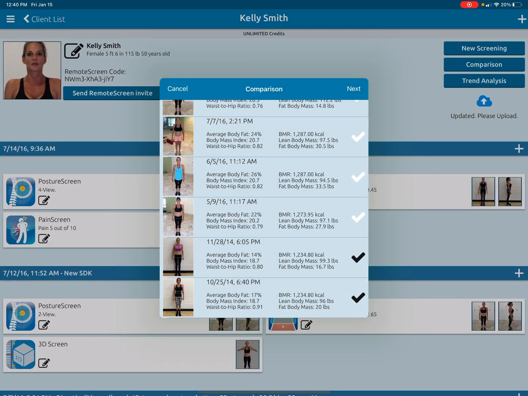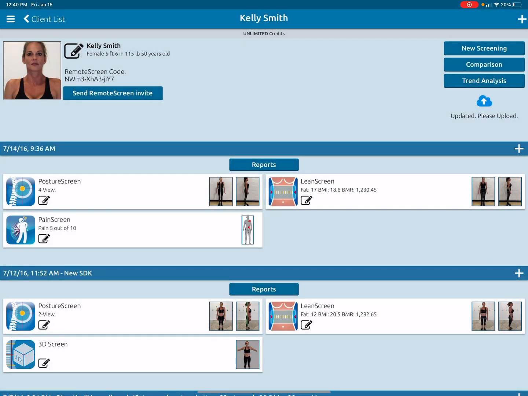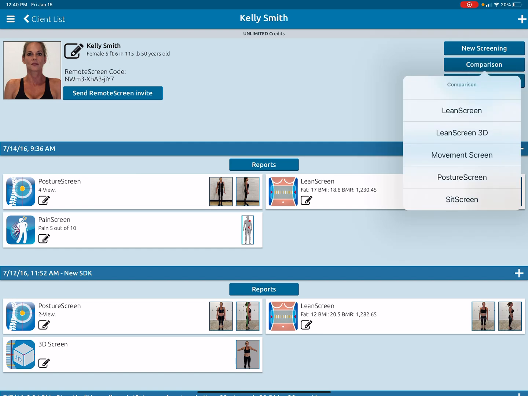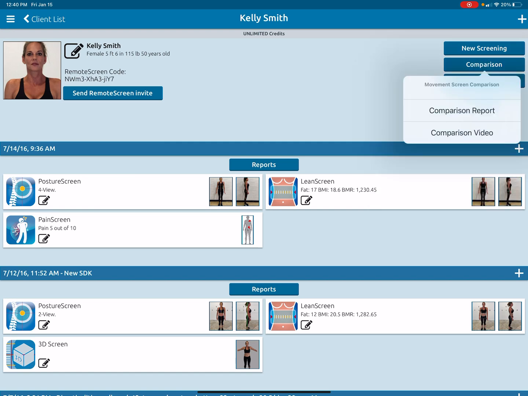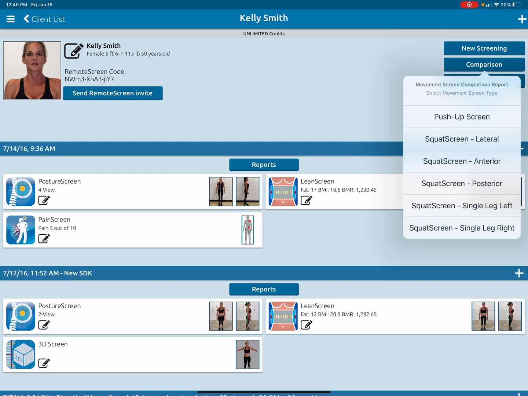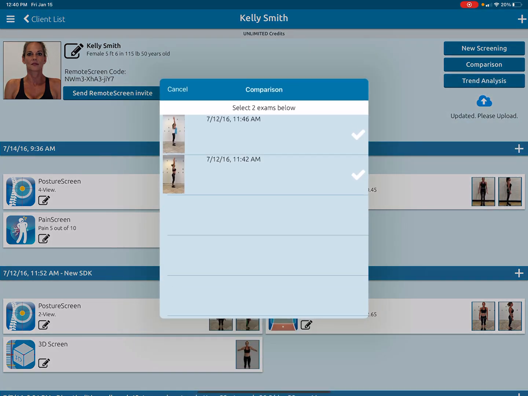So that's how you generate a lean screen. Now, a movement screen's a little different. A movement screen, you can compare and make videos for comparison, as well as the documents. So if I hit comparison and do a movement assessment, and I want to do a movement report, which movement report do I want to do? I'll just pick laterals.